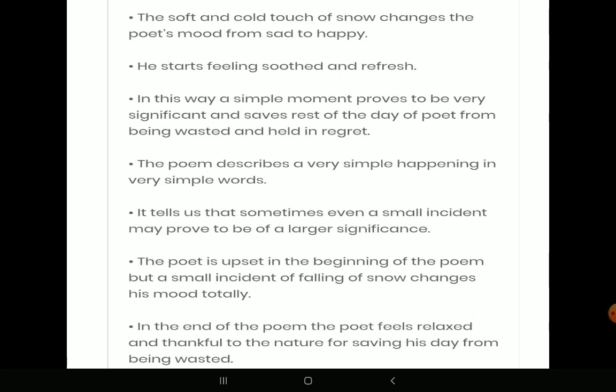The poem describes a very simple happening in very simple words. It tells us that something, even a small incident, may prove to be of larger significance. The poet is upset in the beginning of the poem, but a small incident of falling of snow changes his mood totally. In the end of the poem, the poet feels relaxed and thankful to nature for saving his day from being wasted. I hope you all could understand the poem very well. The poem has been described here through this lecture in a very easy manner.